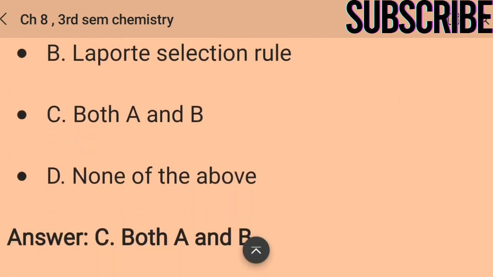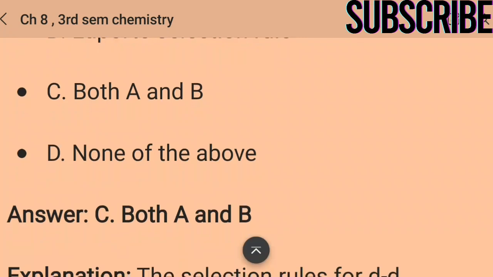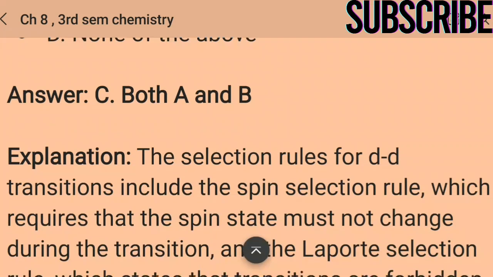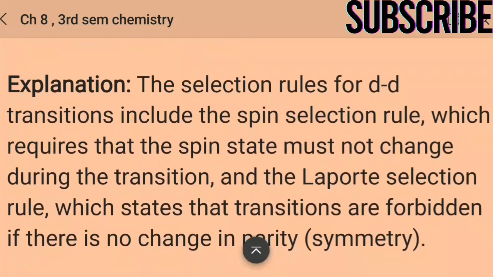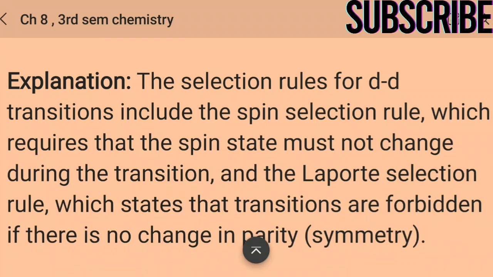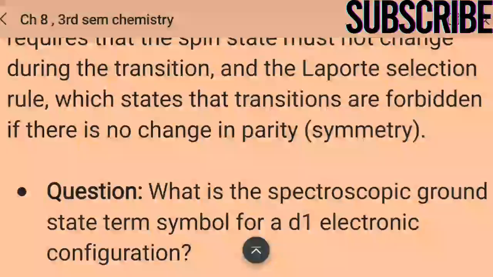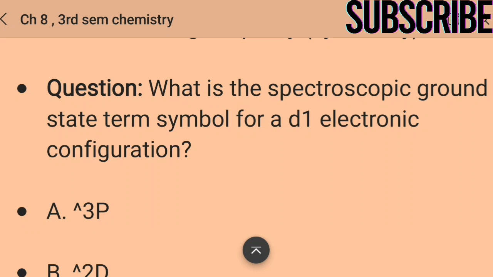And the answer is option C, both A and B. The selection rules for d-d transitions include the spin selection rule, which requires that the spin state must not change during the transition, and the Laporte selection rule, which states that transitions are forbidden if there is no change in parity symmetry.